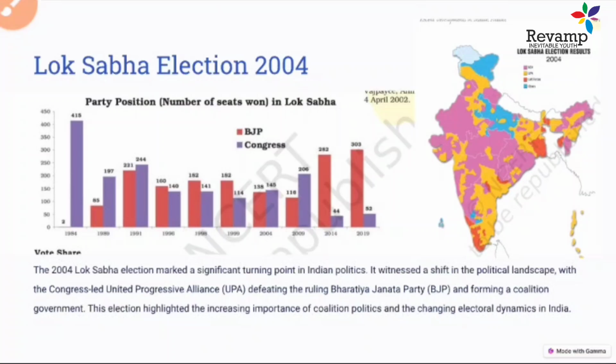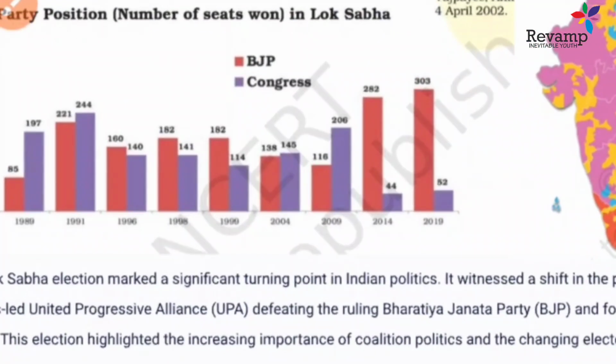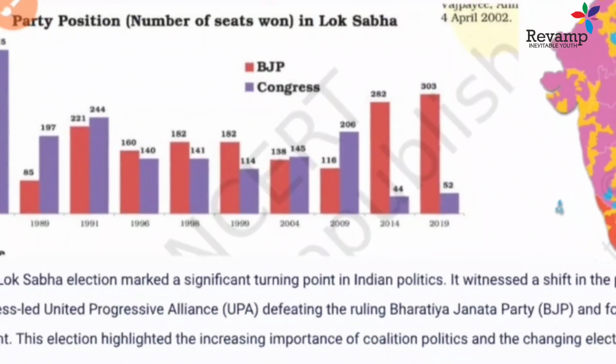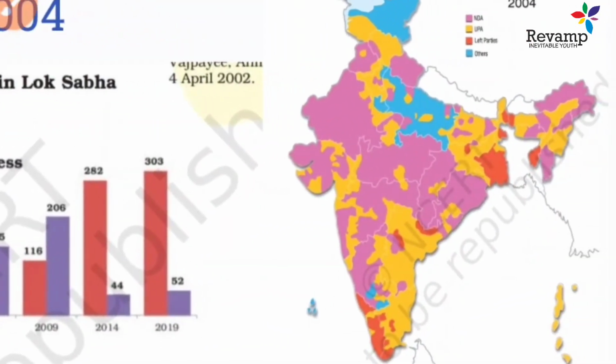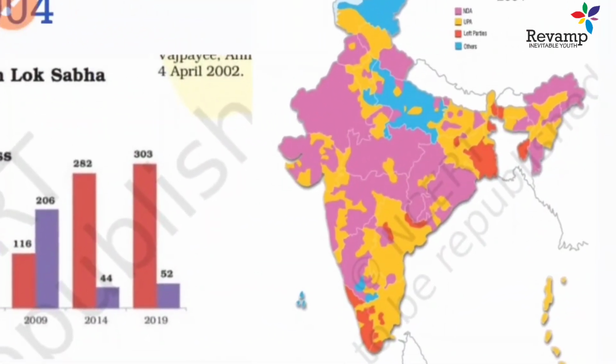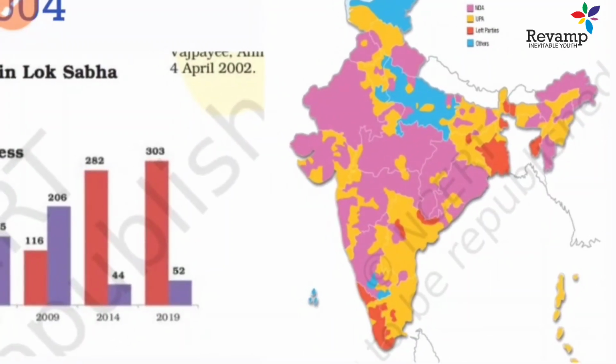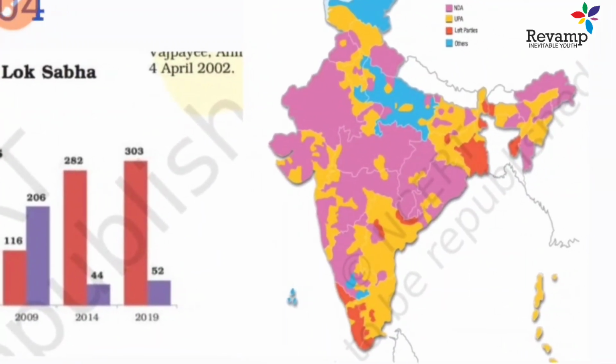Although the difference in seats was not very large, you can see in the graph of the 2004 election that the seats were 138 and 145. But to some extent, Gujarat was also a reason for this difference. So this is how the Lok Sabha election of 2004 happened, and its result came in favor of the Congress party. And this is the map of the 2004 election result. You can see the representation of the NDA, the UPA government, and the Left and others.